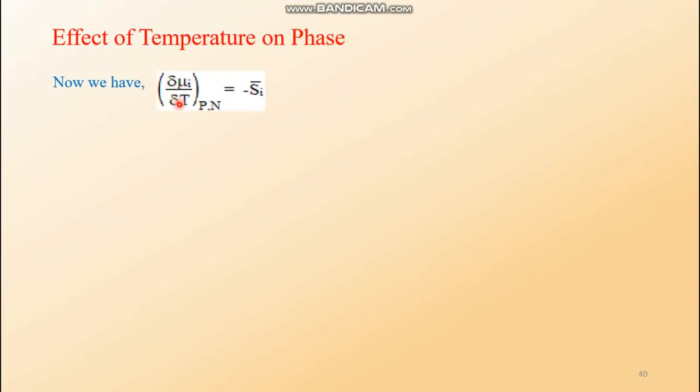With increase in temperature, chemical potential definitely decreases. So this is an inversely proportional relationship, and due to that, this sign should be negative. So this is minus S i bar, that means the negative molal entropy.